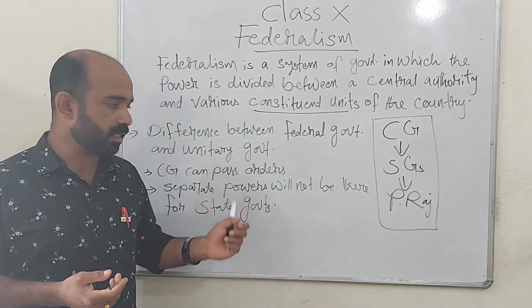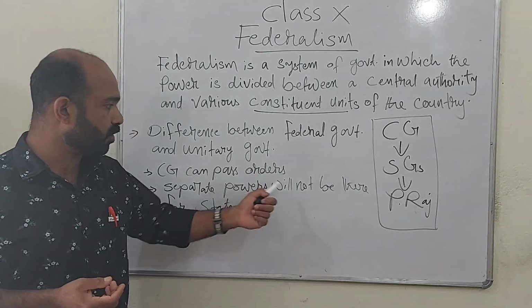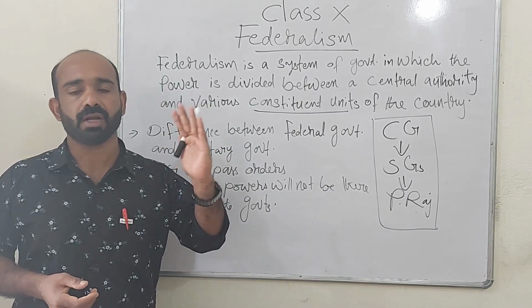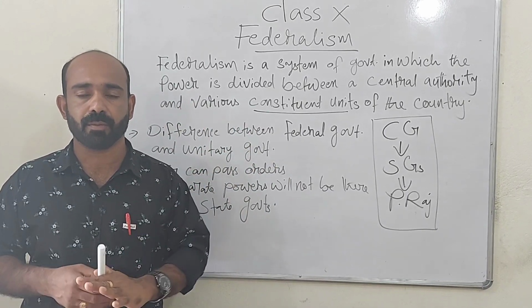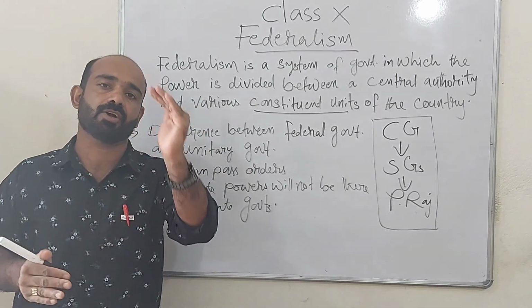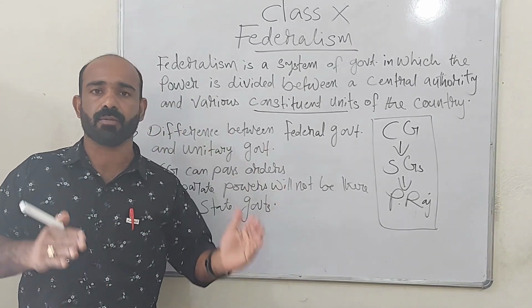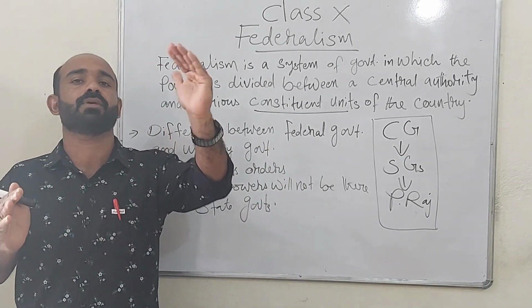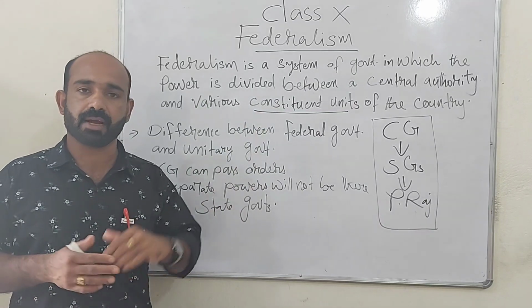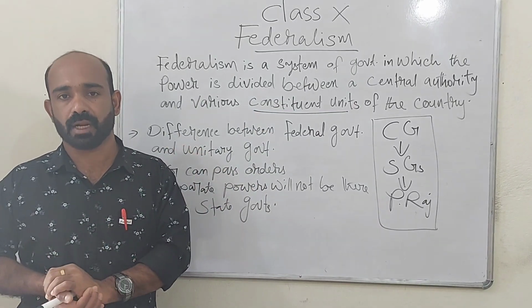We have already seen that in a unitary form of government, either there will be only one level of government, or if there is more than one level of government, the state governments will be under the control of the central government, or subordinate to the central government. So this is about federal government and unitary form of government.